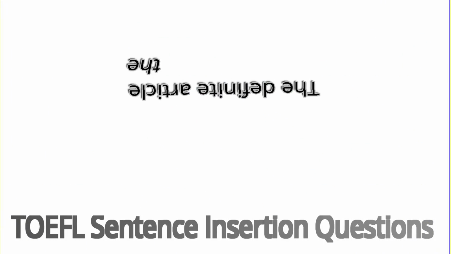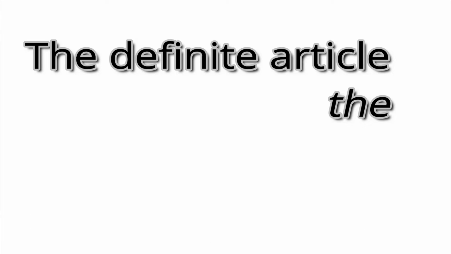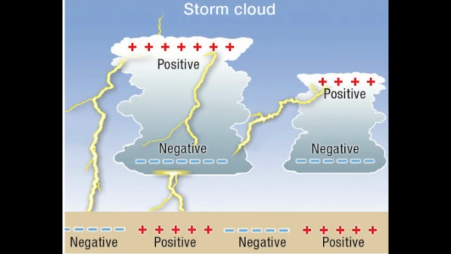Continuing from the previous episode, we'll consider some more examples and questions relating to using the definite article the as a clue word. Let's look at this example. The passage talks about how lightning happens.